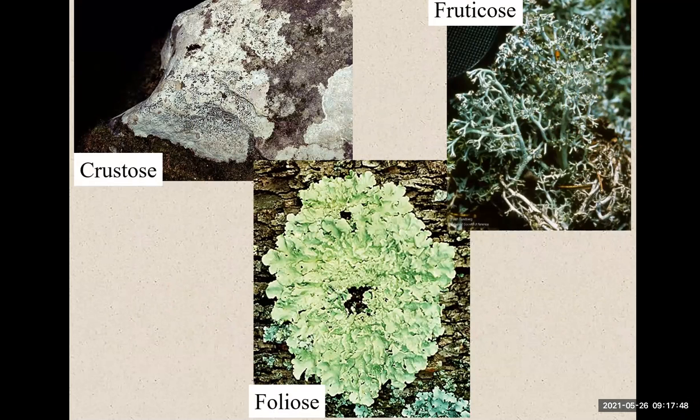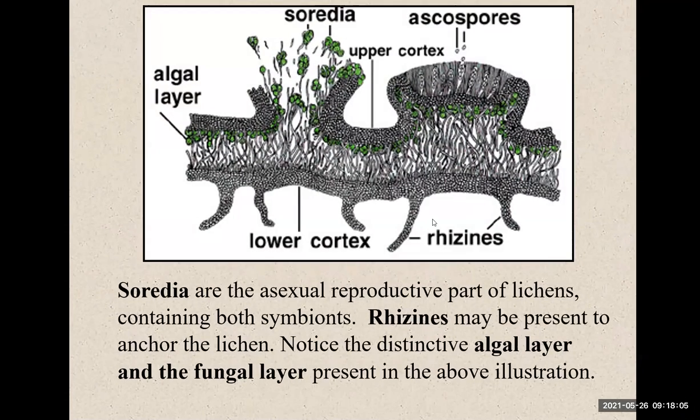All right, so we have crustose, foliose, and another one is fruticose. These are the three lichen growth forms. So, what are soredia? These are the asexual reproductive part of lichens, containing both symbionts.